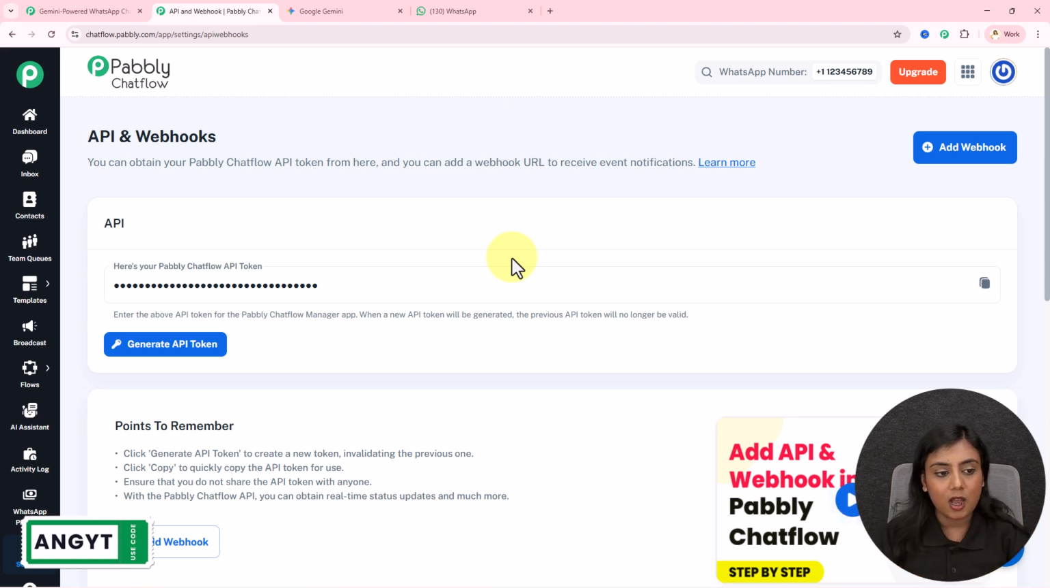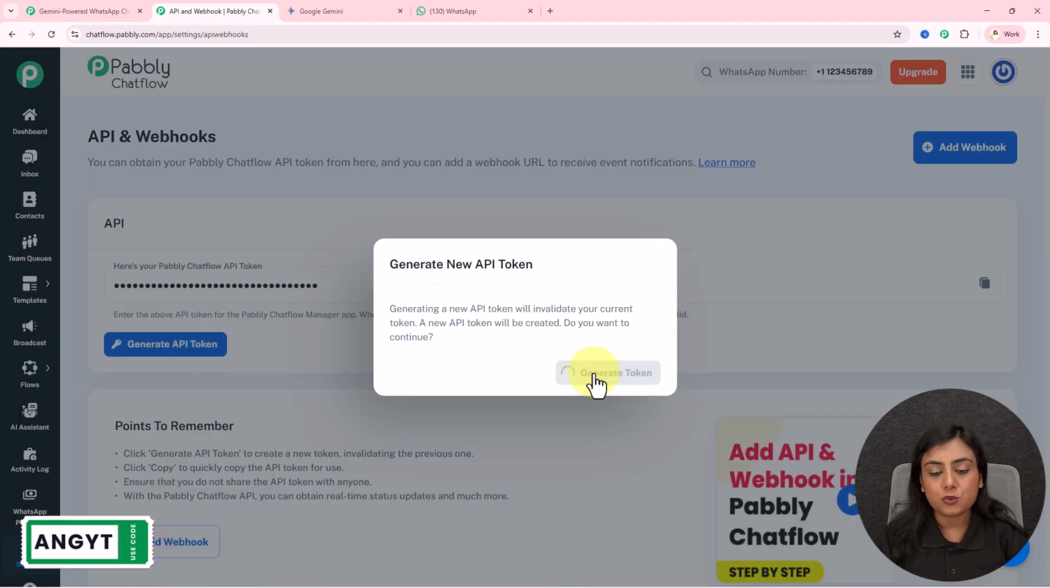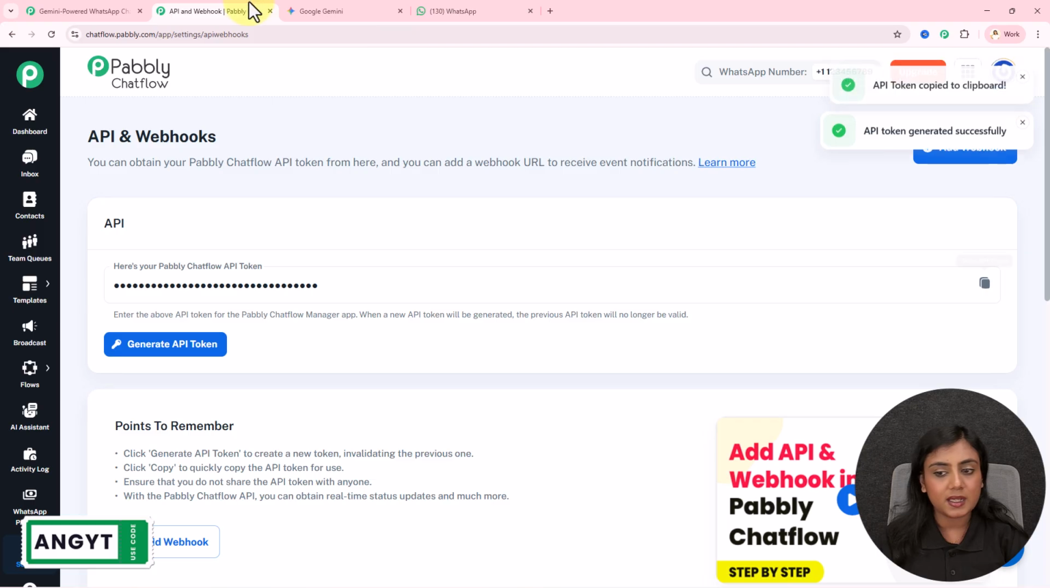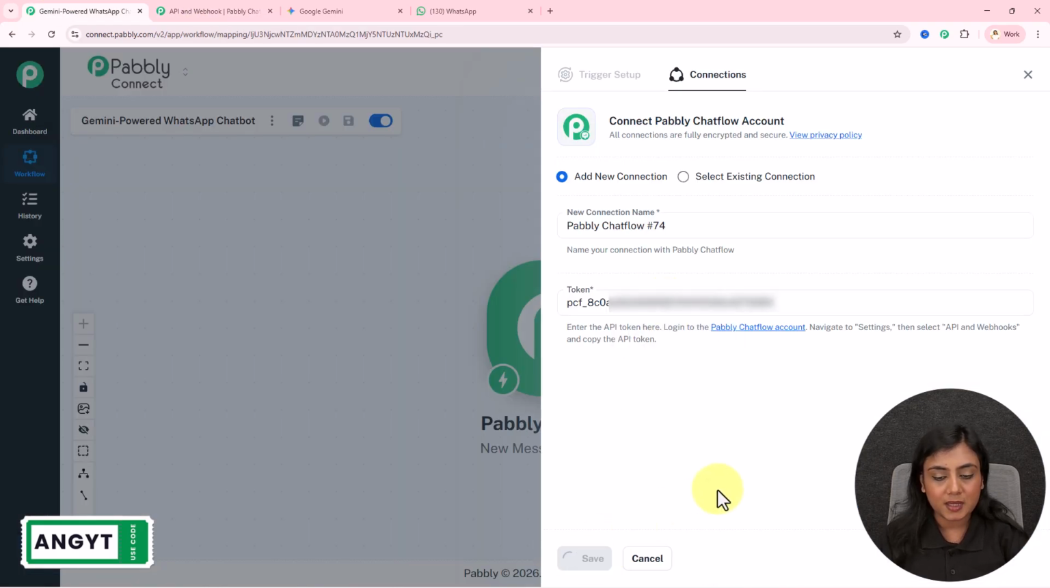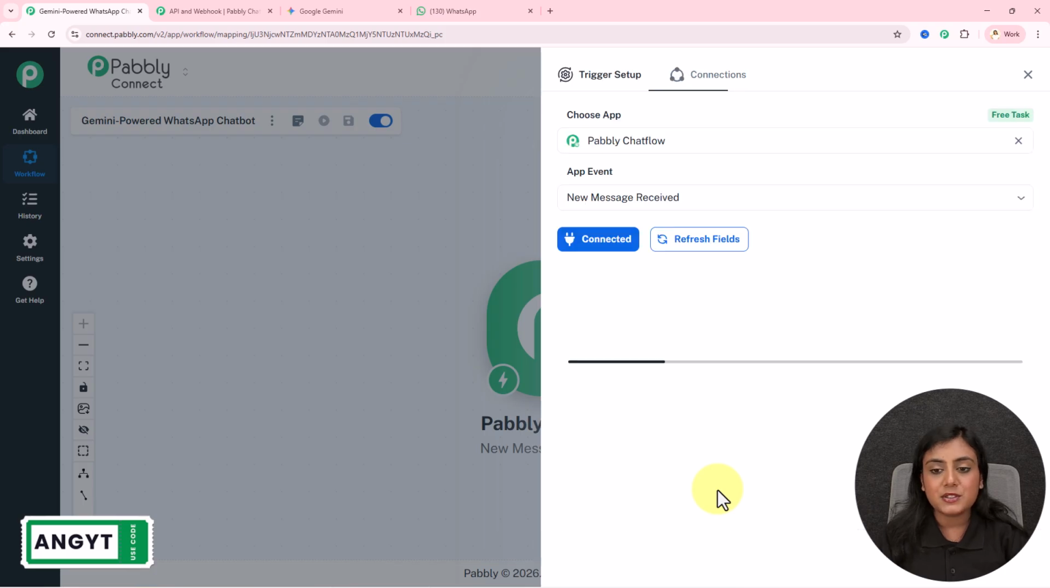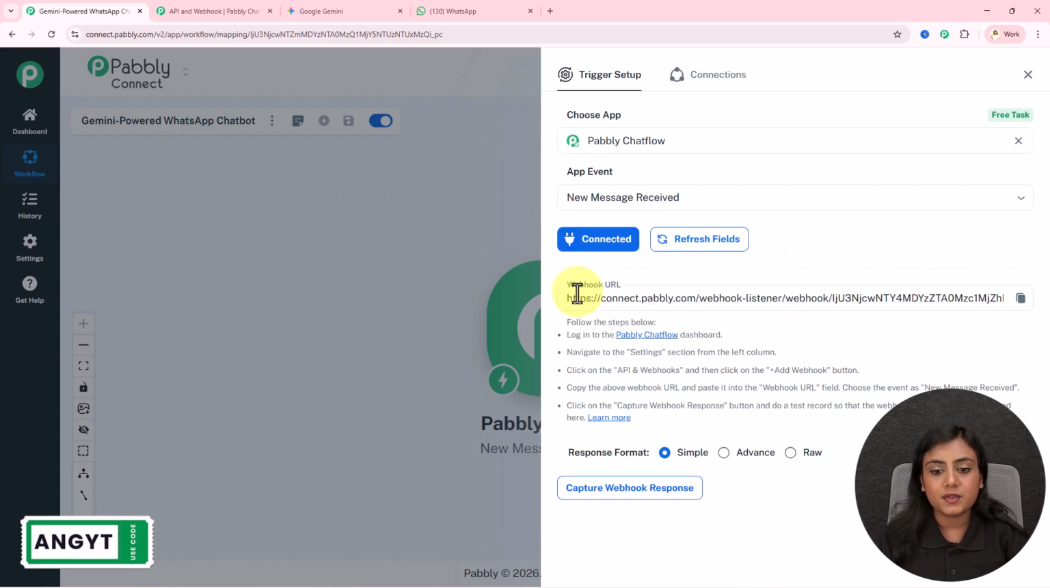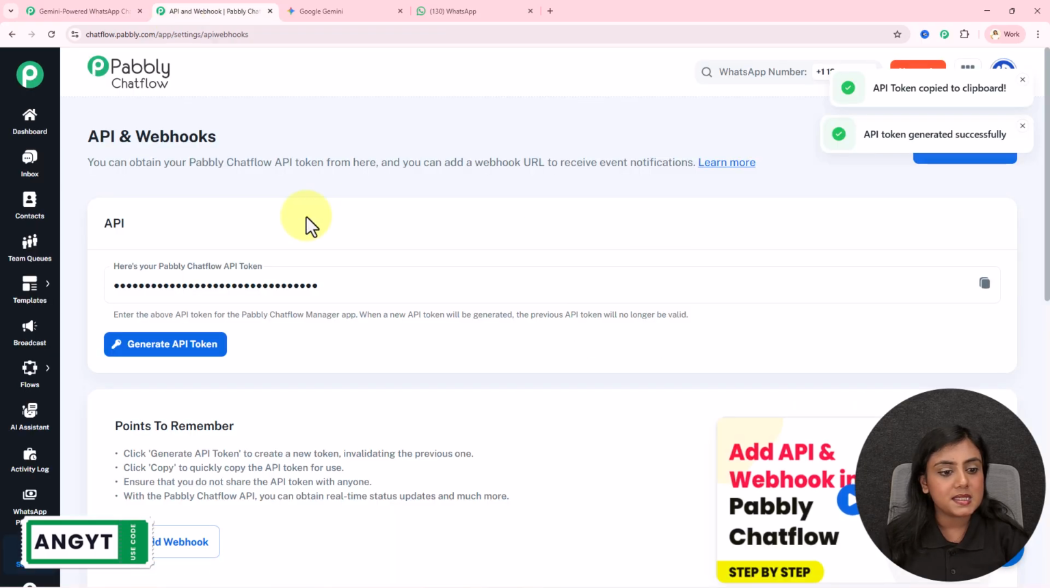Now over here you will see an API token has been provided. I am going to generate this token again, copy this token and paste it over here in this field. This is how you build the connection. I have clicked on the save button. As soon as I've done that, you can see we have received the webhook URL. Now copy this URL and go back to the same page again.